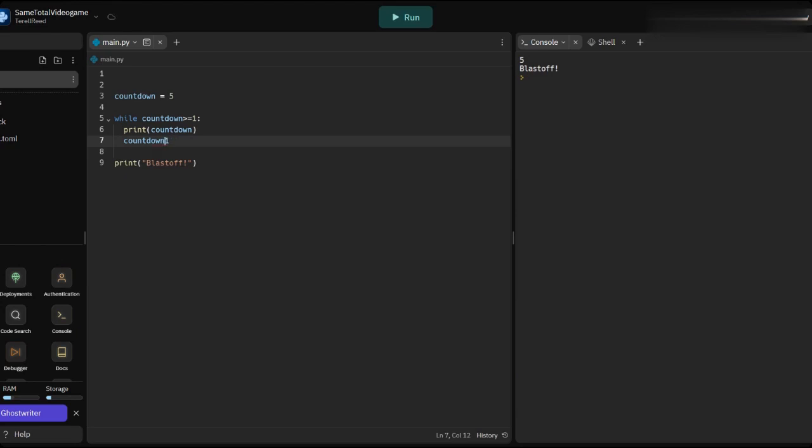I think that I did this in the wrong order. There we go. Gotta make sure that the counter is in the right order. It subtracts, so it's the minus sign and then the equal sign, not the equal sign and the minus sign. Sometimes I get it backwards. But now you see it's 5, 4, 3, 2, 1, blast off. And we have successfully made a countdown to blast off using a while loop.